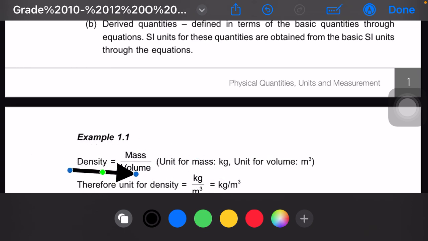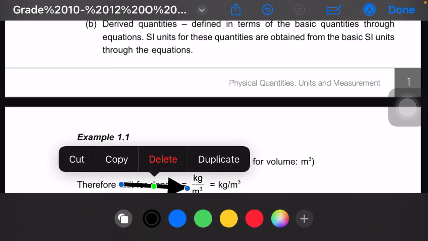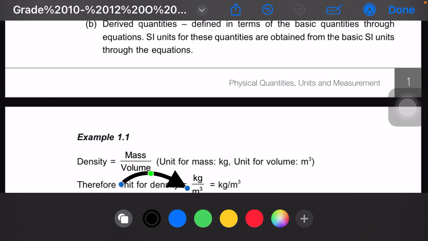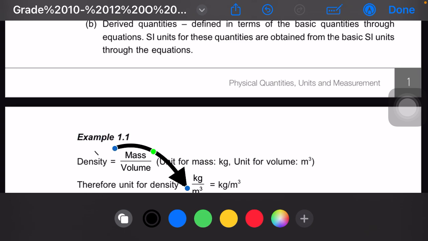If you want to define density, you can use this same formula to define it. You can simply say density is kilograms per volume of a substance. I even explained in my previous video what per stands for. Per simply stands for divide.